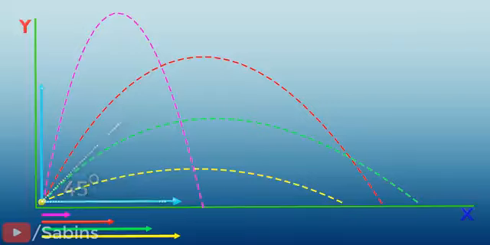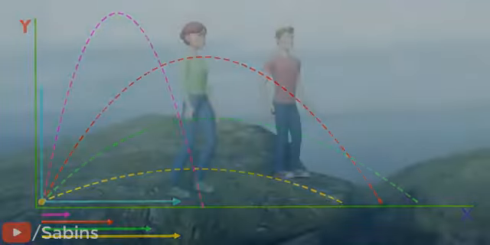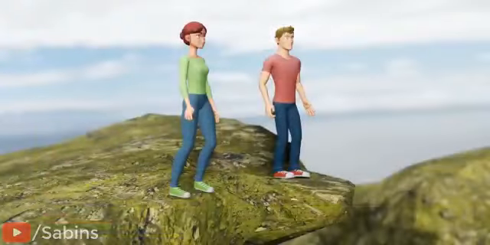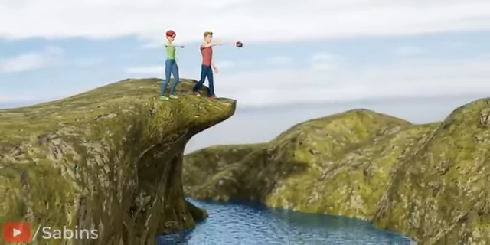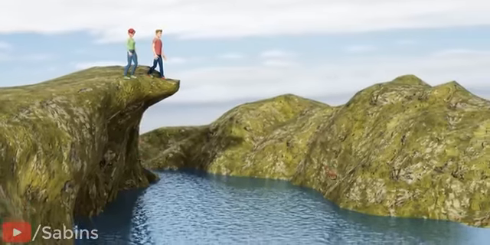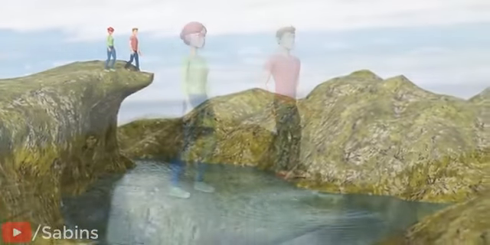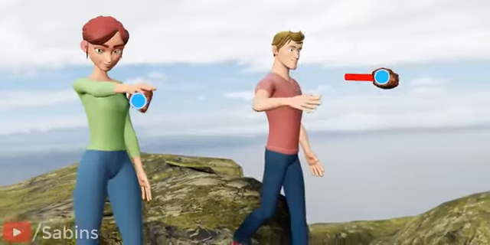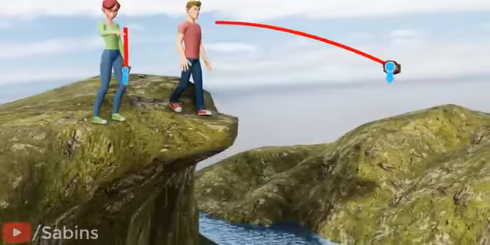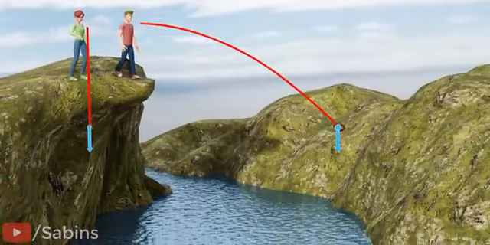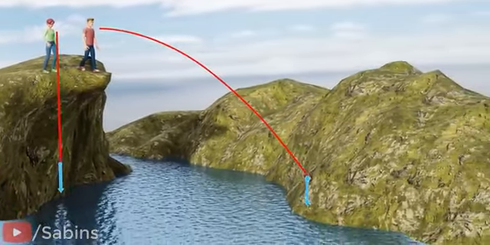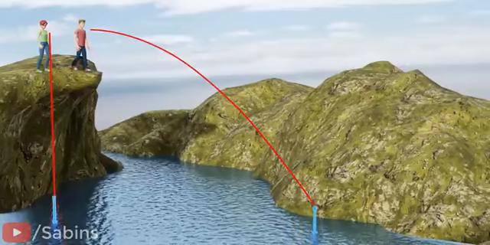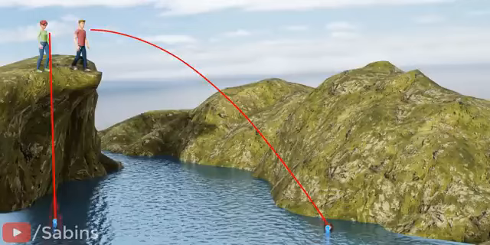With this understanding of projectile motion, it becomes quite easy to solve the question we posed at the beginning of the video. The time it takes for the stone to hit the ground depends only on its vertical velocity. Even if you have given a high horizontal velocity to your stone, its vertical component is zero. This means both the stones have the same vertical component of velocity at the beginning, zero. This velocity will increase over time due to the effect of gravity, but with the same magnitude. This means the vertical component of velocity of both stones is the same throughout their travel. Therefore, both will hit the ground at the same time.